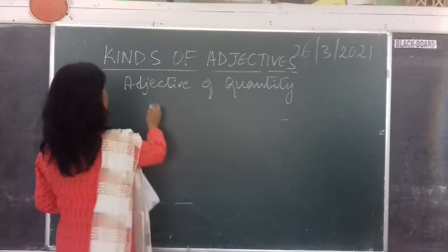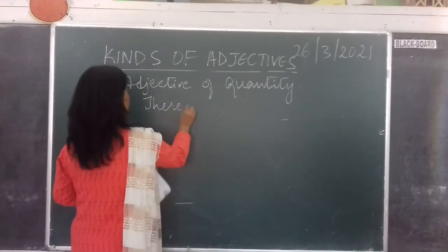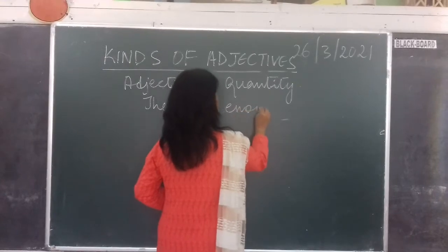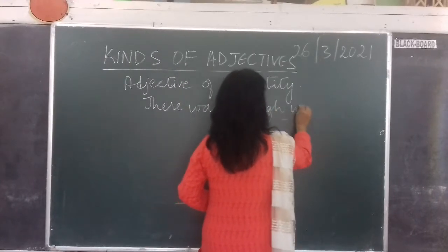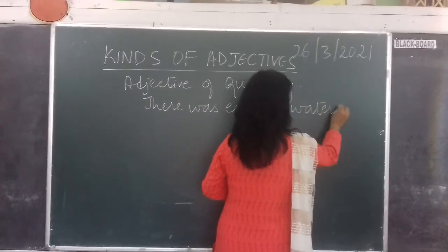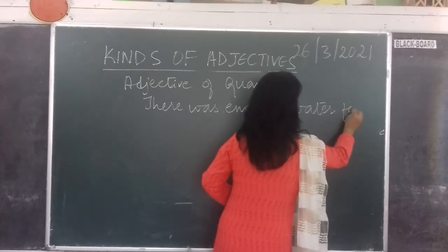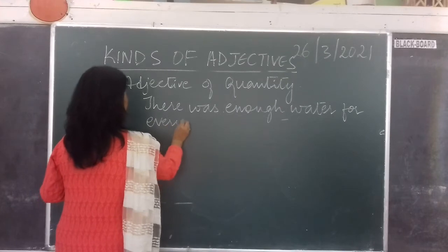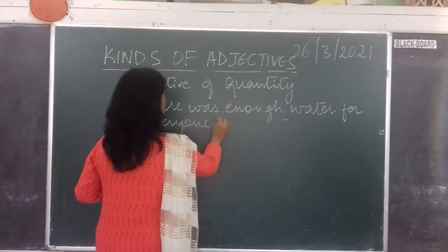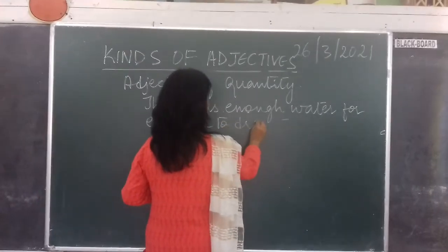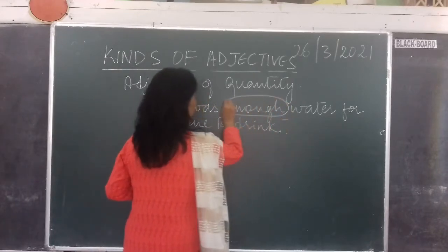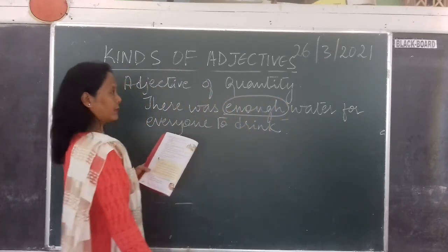So there was enough water for everyone to drink. So what am I talking about? Quantity. Alright, so this is an adjective of quantity.